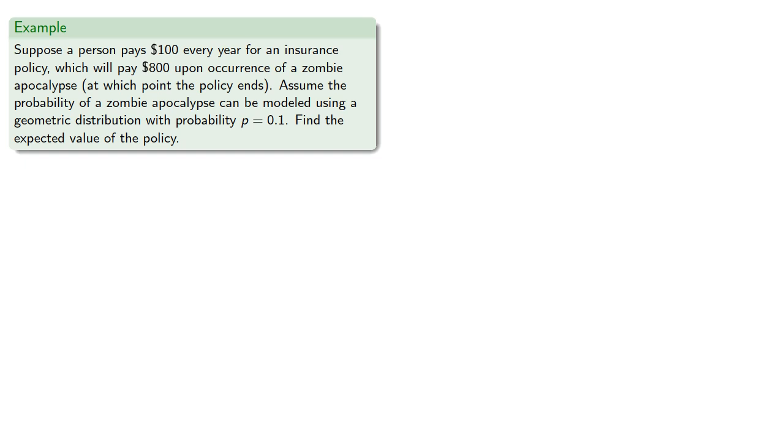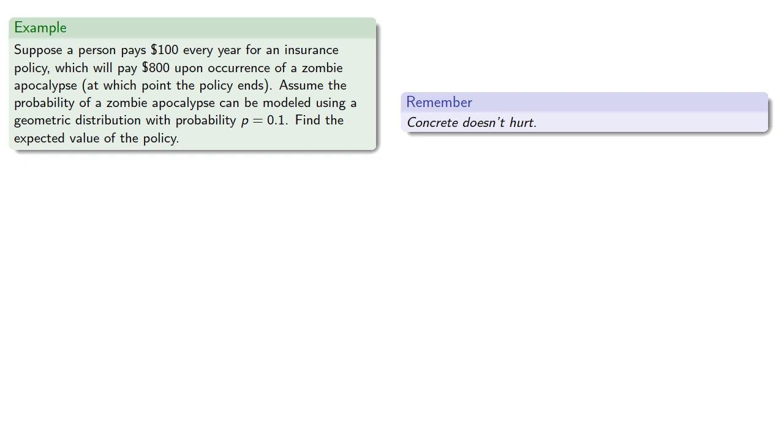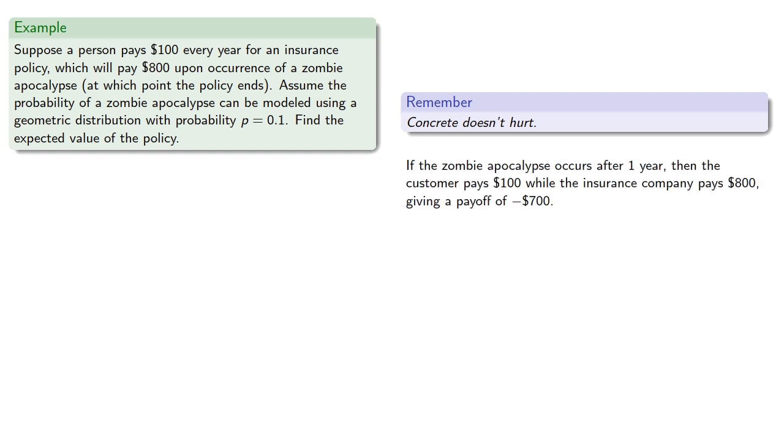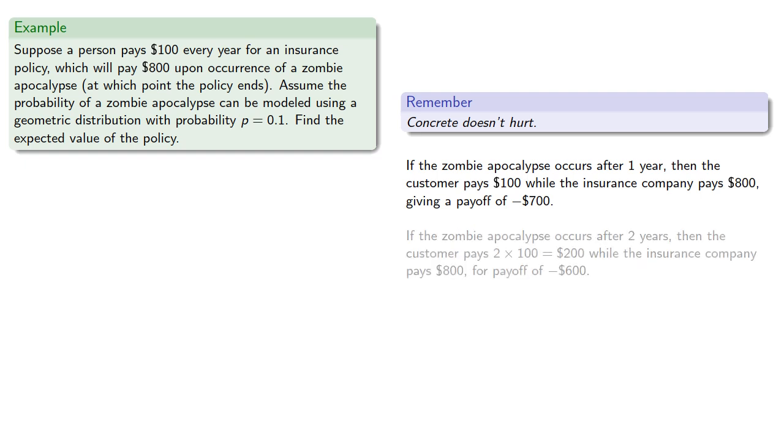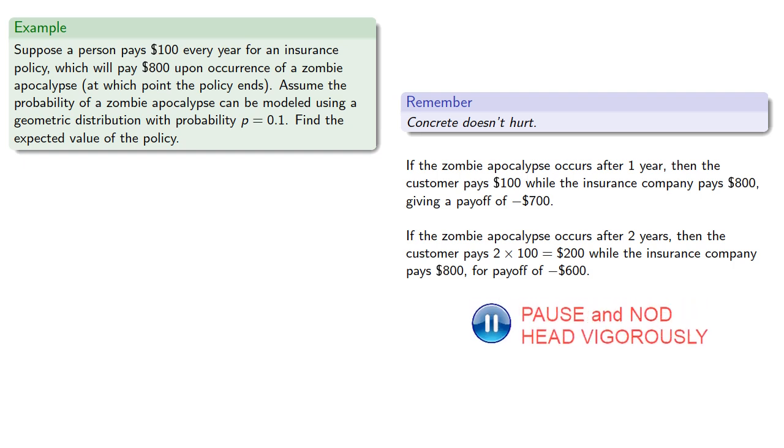So remember, concrete doesn't hurt. If the zombie apocalypse occurs after 1 year, then the customer will have paid $100, while the insurance company will pay out $800, giving a payoff of minus $700, viewed from the point of the insurance company because, after all, corporations are all that matter. If the zombie apocalypse occurs after 2 years, then the customer pays $200, while the insurance company pays $800, for a payoff of minus $600.